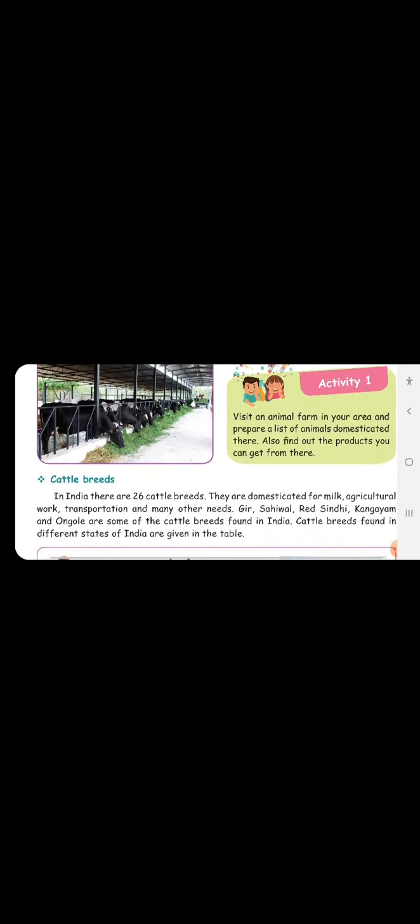Cattle breeds. Before that, we will see this Do You Know activity. District livestock farm in Hosur, Krishnagiri district of Tamil Nadu is the biggest cattle farm in Asia. Total area of this farm is 1641 acres. See, this is a farm where we are raising a number of animals, especially the milk giving animals: cow, bull, oxen, goat, sheep, and camels. This type of farming is called dairy farming.